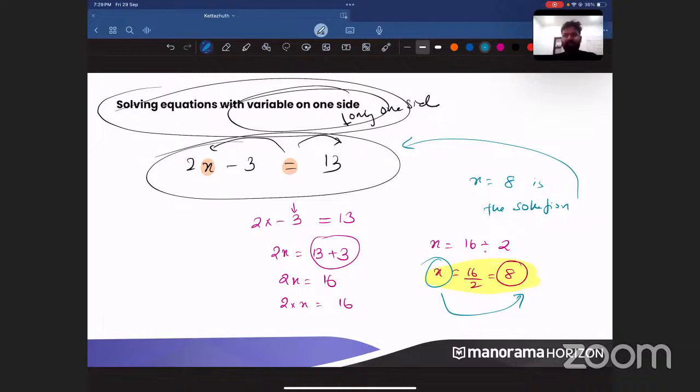2x minus 3 is equal to 13. Simple question. Now, if I have another one, I'm playing with too many 2's there. Minus 5x plus 16 is equal to 20. What will be the solution for this equation? Can anybody find out the solution for minus 5x plus 16 is equal to 20? Fast, fast. Can anyone find out the answer and put it in the chat? Please put that in the chat.